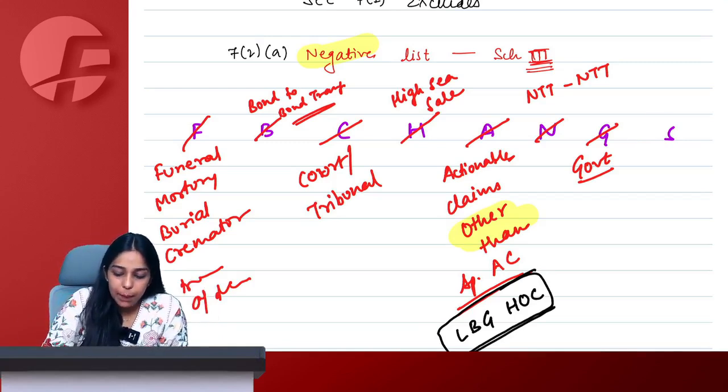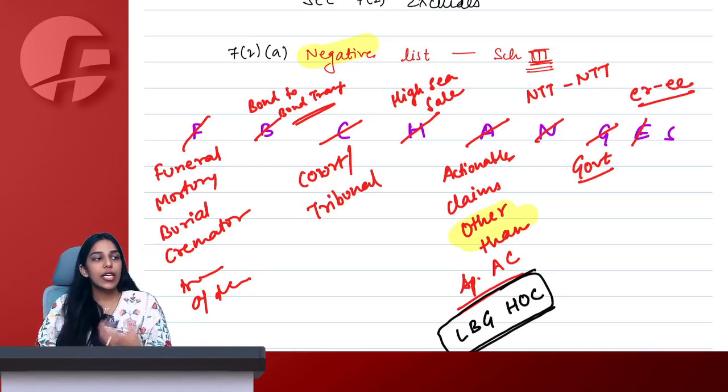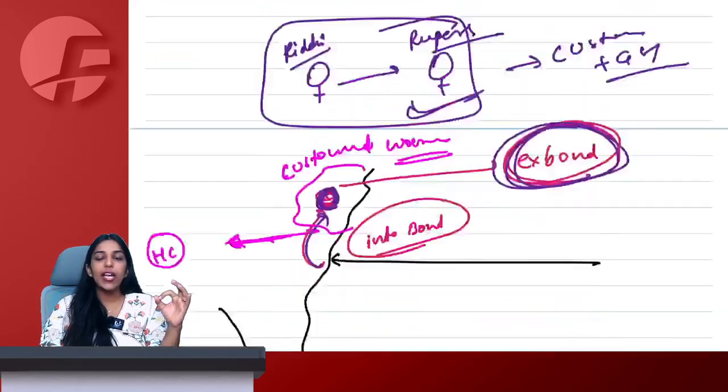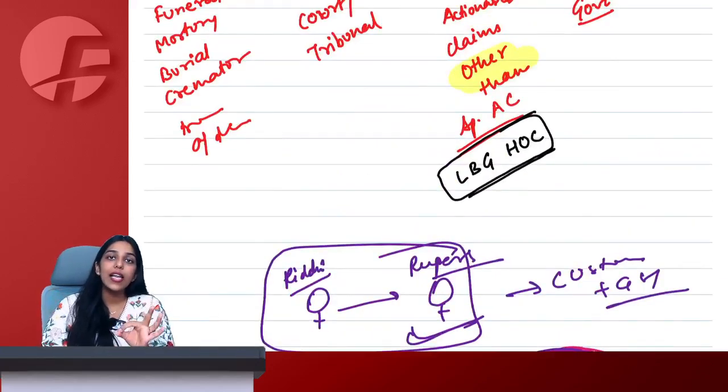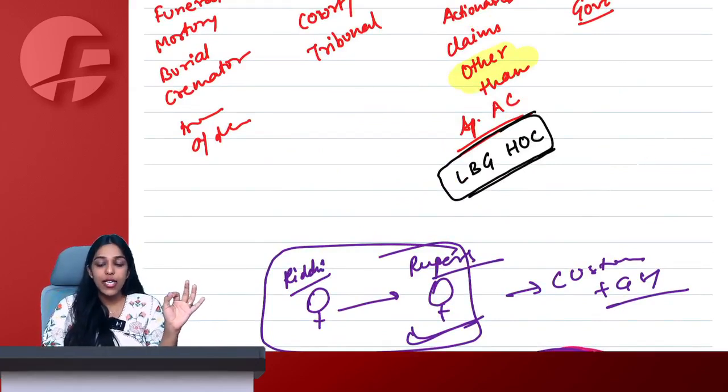E means employer-employee relationship. Of course, if I have an employee today, that employee is working on my behalf, that employee is providing me services and I am paying him salary, which means essentially it is a service contract. But still, have you ever seen GST being applicable on salary? No. GST is never applicable on salary, and not just salary.